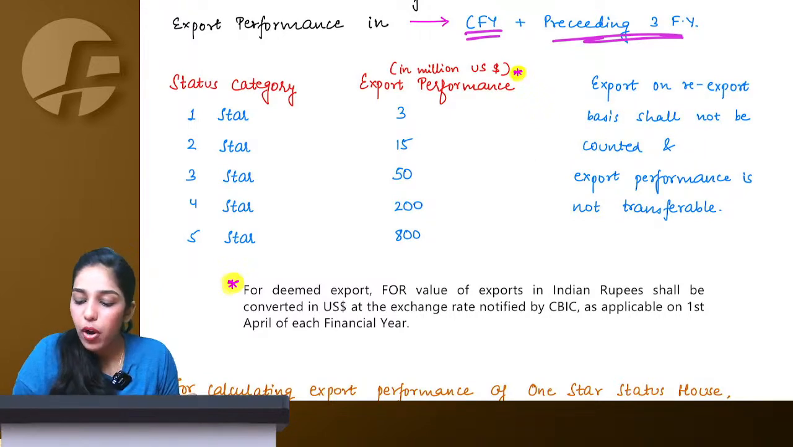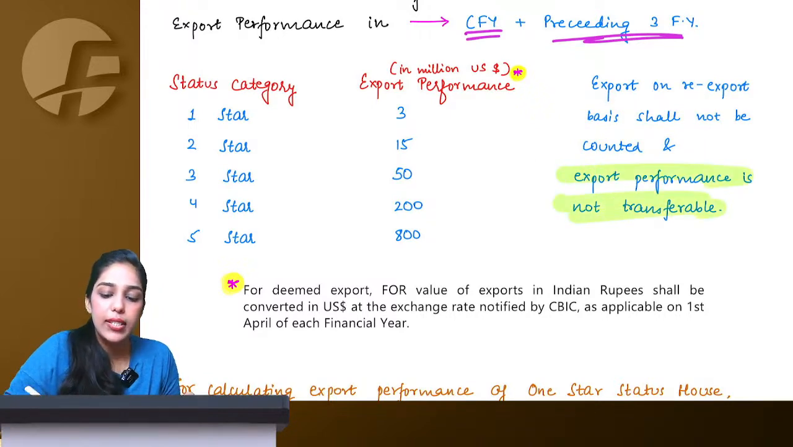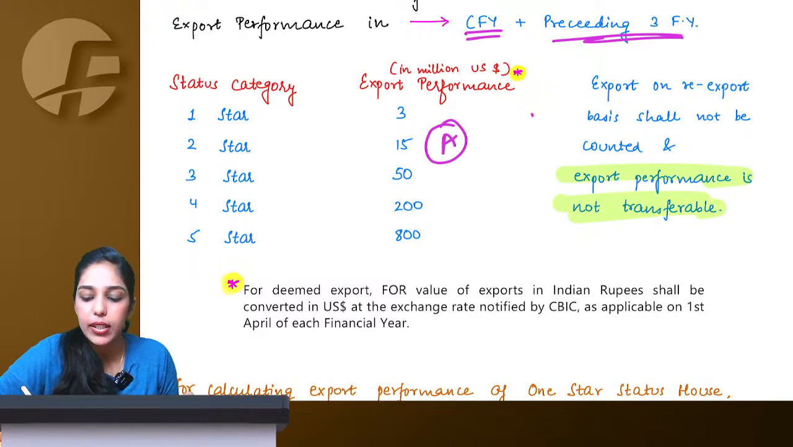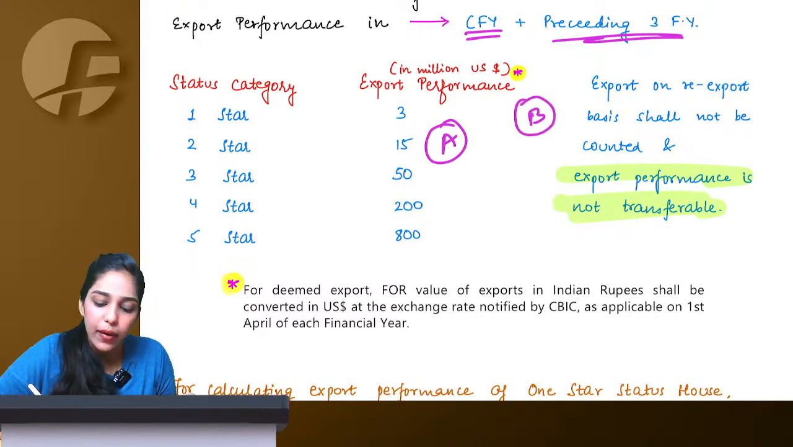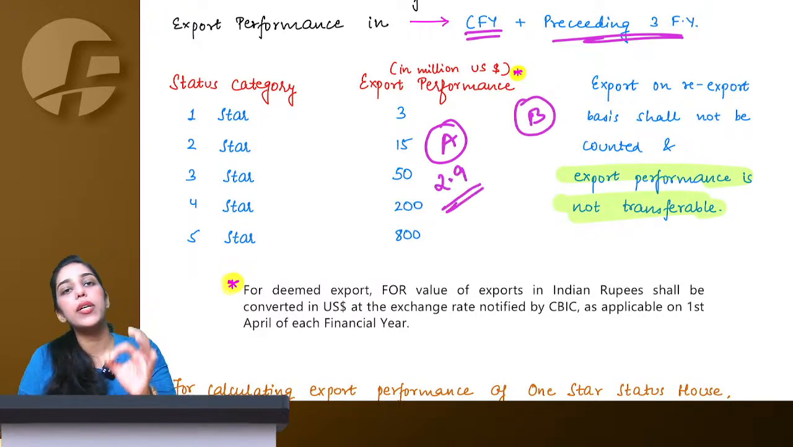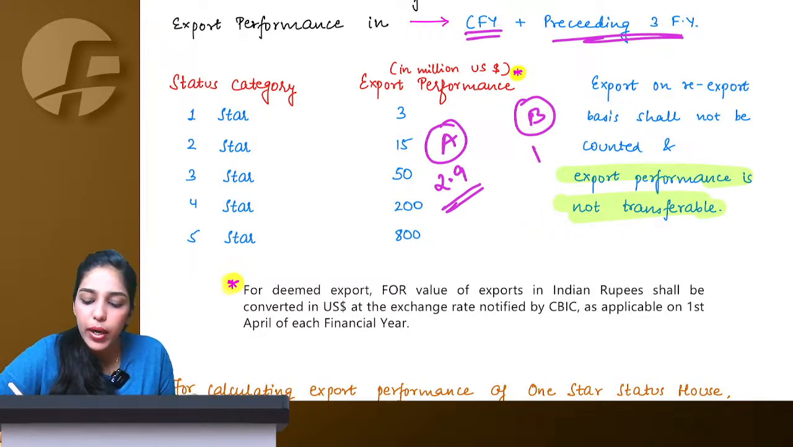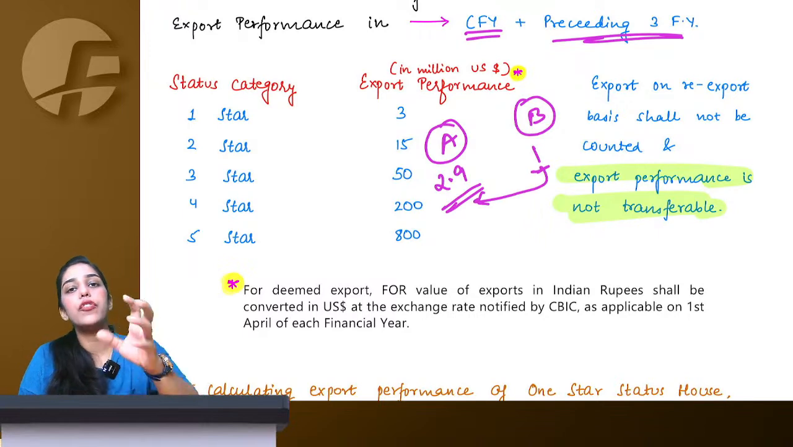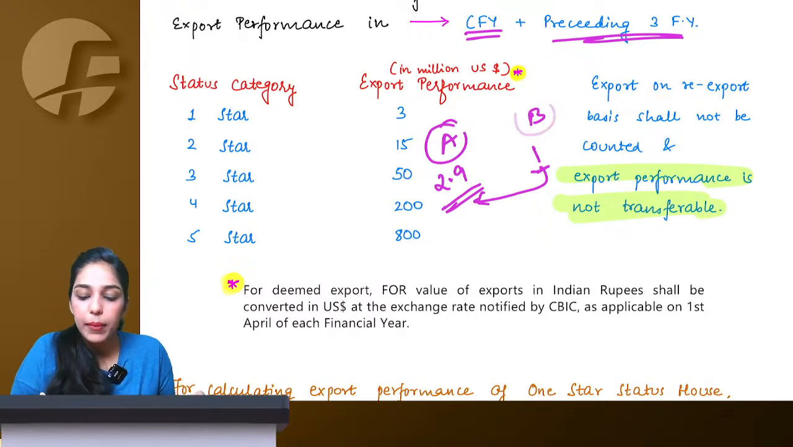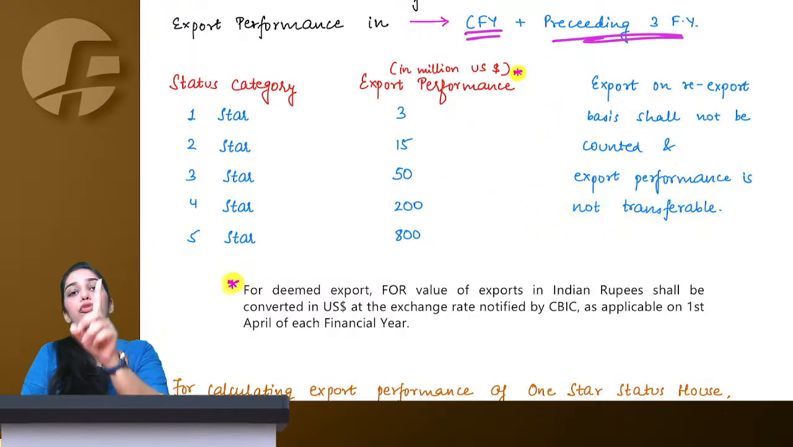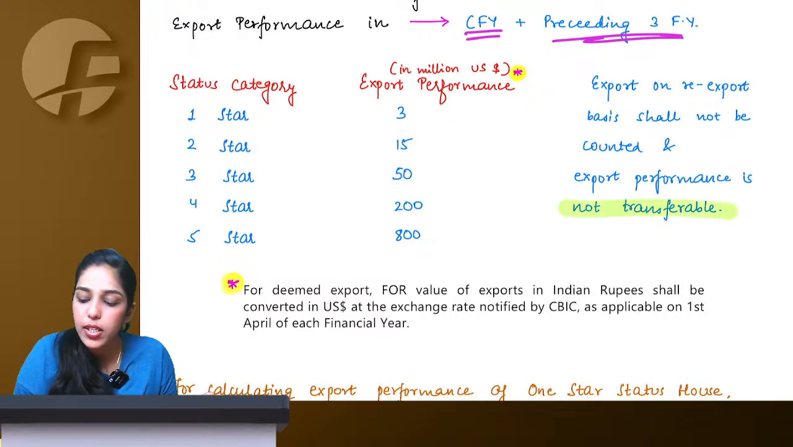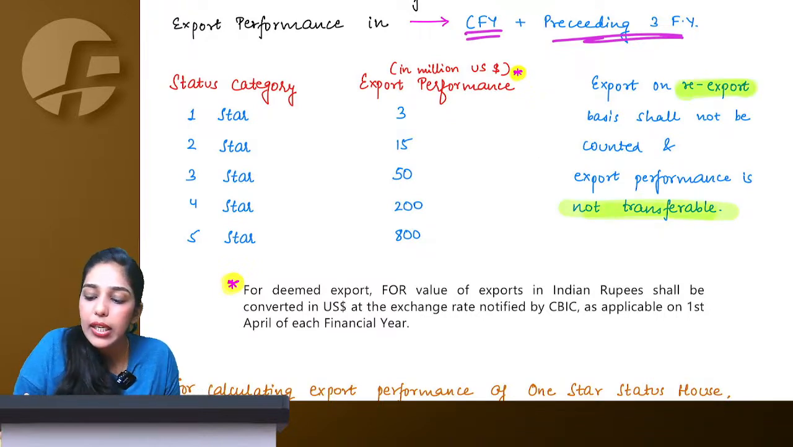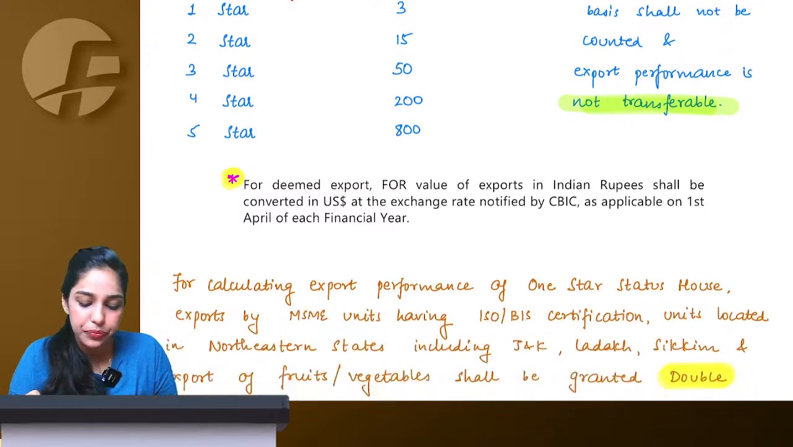And export performance is not even transferable. Let's say I have a firm named A Limited, there's some another firm named B Limited. Now I was able to make $2.9 million US export and B made $1 million US export. B cannot say that I give you my performance of 0.1. No, this is not allowed. Means your export performance, only you have to fulfill your performance. This export performance is not transferable and re-export will not be counted here.